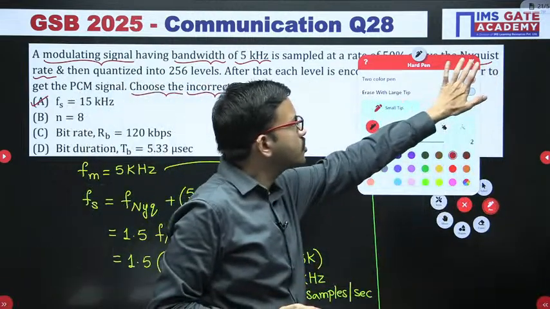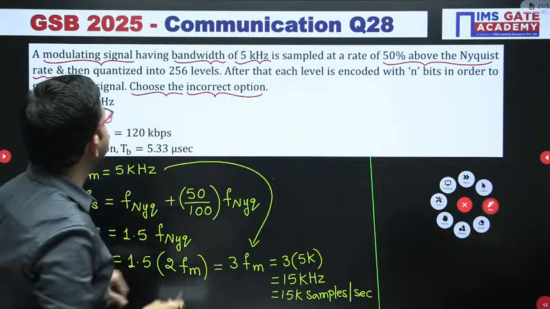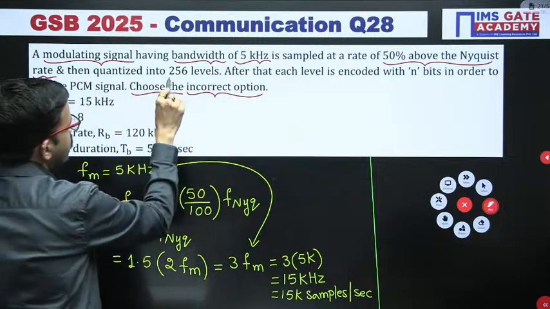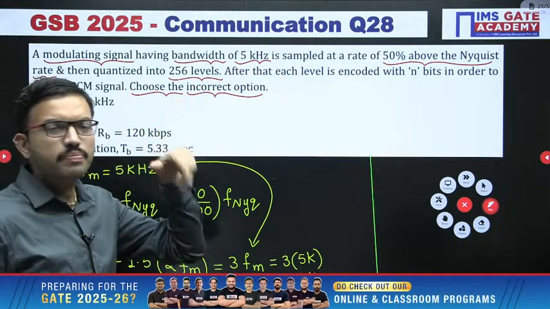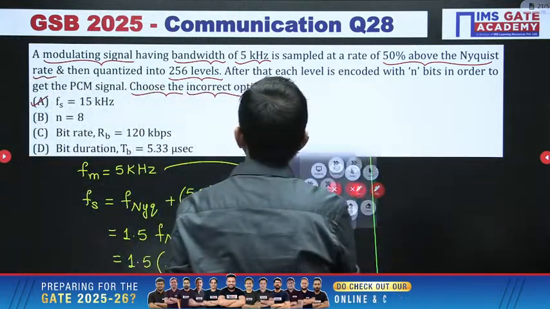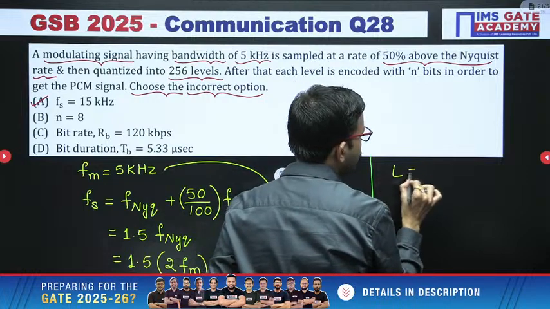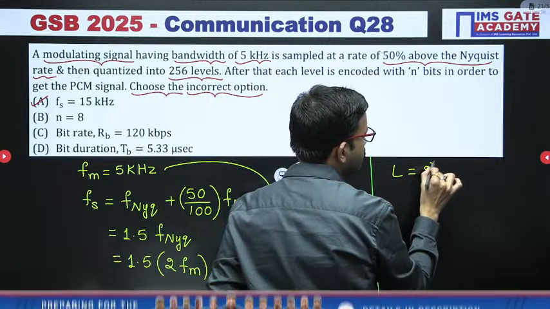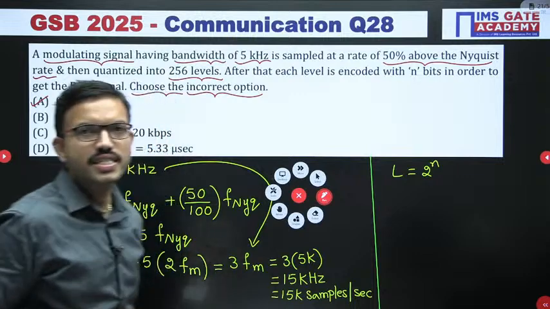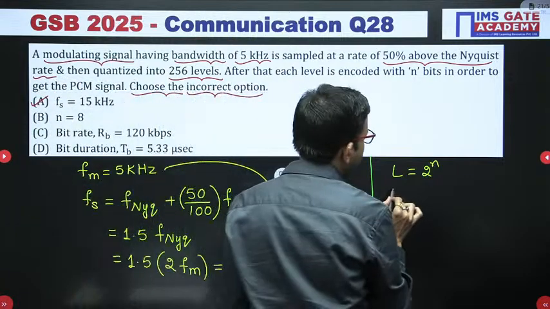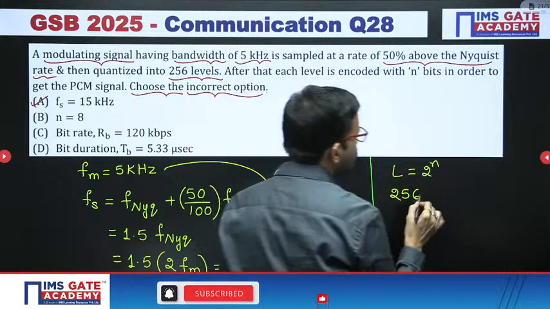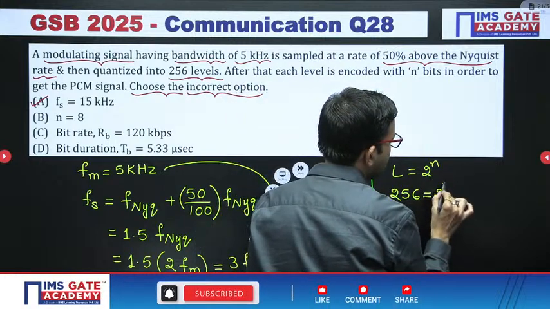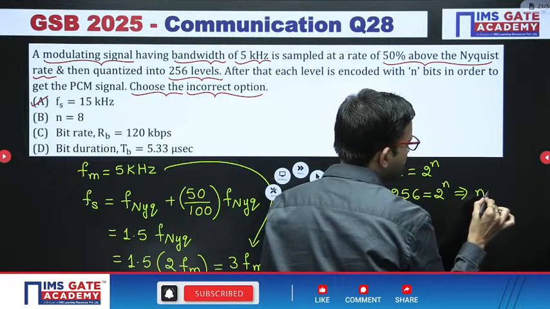Now here in this question, you can observe further. We have quantized into 256 levels. That means the number of quantization levels is 256, L equal to 256. I hope all of you know the relation, L equal to 2 power n in the generalized case. Since we have 256 in this question, you are getting a perfect power of 2, so from here you are getting the n value as 8 bits.